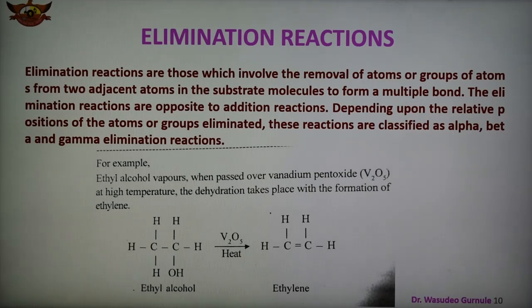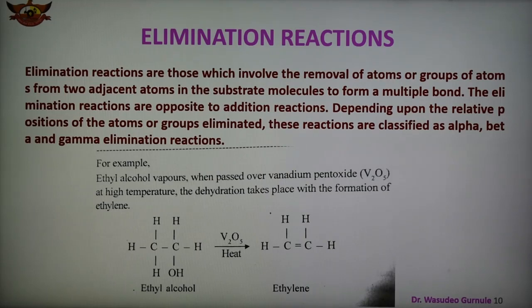So what is an elimination reaction? Elimination reactions are those which involve the removal of atoms or groups of atoms from two adjacent atoms in the reactant molecule to form a multiple bond. Elimination reactions are opposite to addition reactions, and in such a reaction two sigma bonds are lost and a new pi bond is formed.